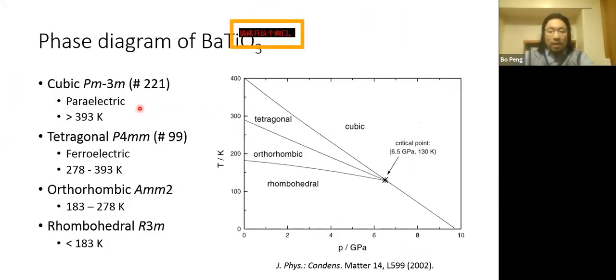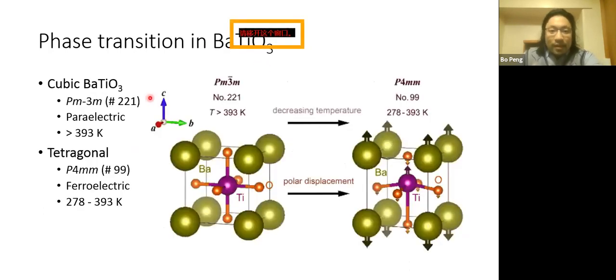The thing is, this material family has a rich phase diagram. At high temperature, much higher than 393 Kelvin, it is a cubic structure with ABO3 structure. If the temperature goes down and down, we have a tetragonal phase, which is a ferroelectric phase. As the temperature goes down further, we have an orthorhombic phase, and then we get the rhombohedral phase for the ground state. This phase transition is related to temperature.